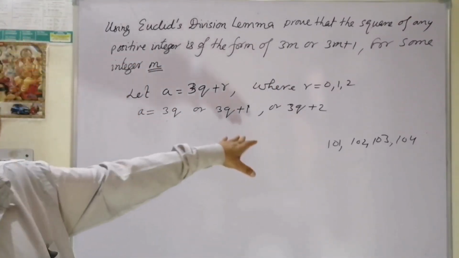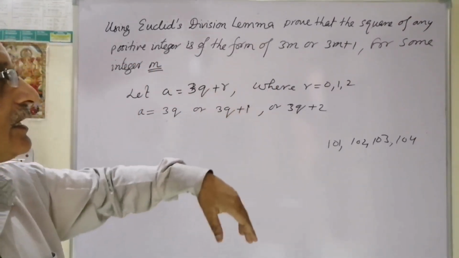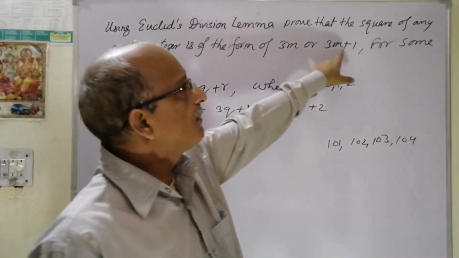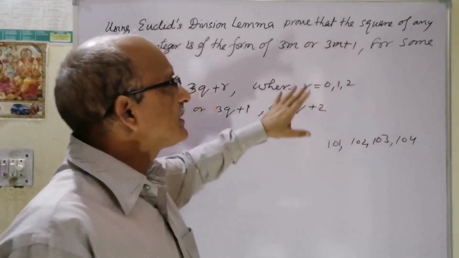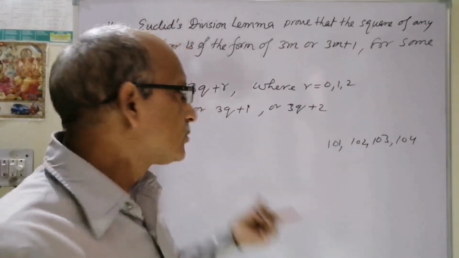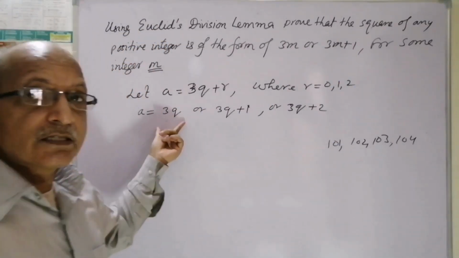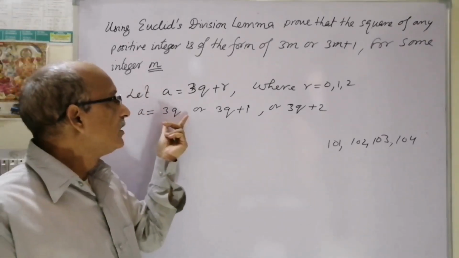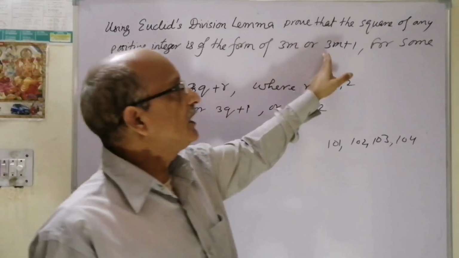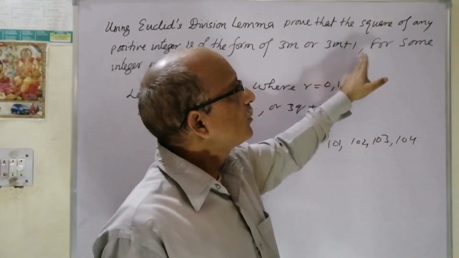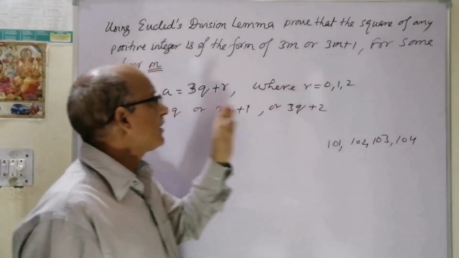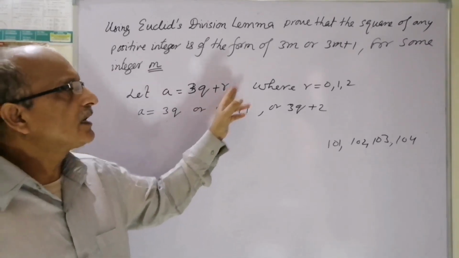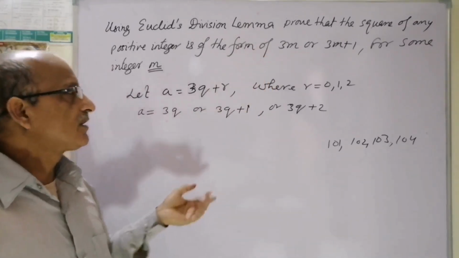Some mistake I am committing here. The mistake is, it's okay if it is in the form of 3m plus 1, then we'll consider something other than m. So I have considered q. Sometimes the question asks you to prove the number is in the form of 3q or 3q plus 1. In that case we will not consider a is equal to 3q plus r, something else. In that case we can consider 3m plus r.